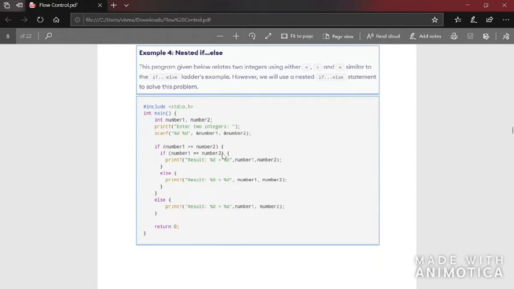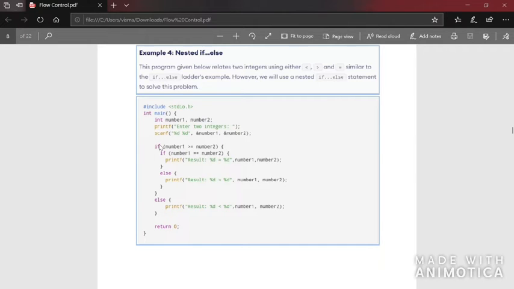So what it will do here, it's the opening bracket of this if condition, then the closing bracket of this if condition, and then comes the else part. Since this condition is not true, it will come to the else part, and it will directly execute the statements included inside the else part. So that is print result 7. What will be printed is result 7 greater than 5.